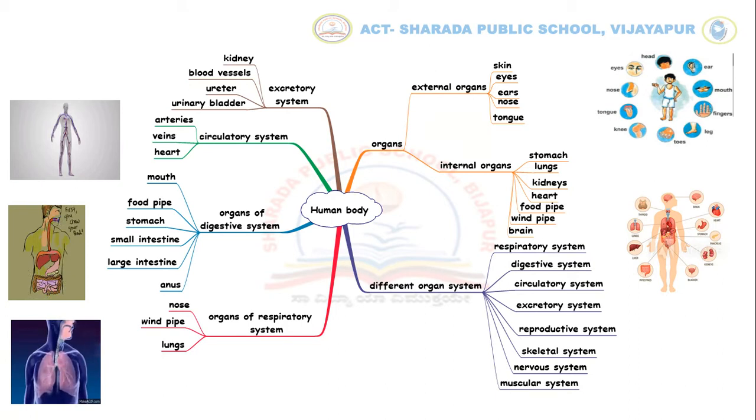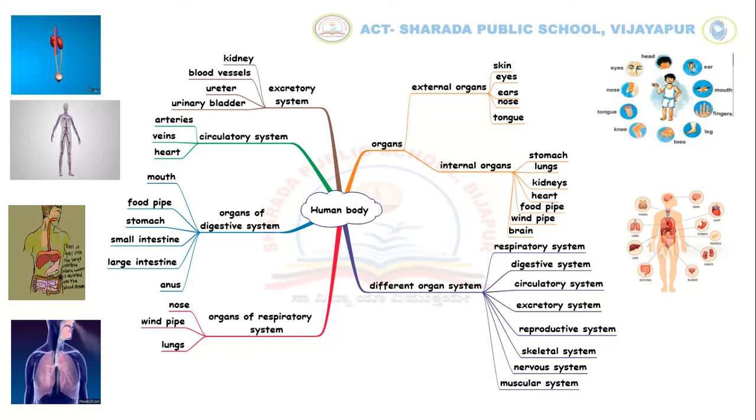Let's know about the excretory system. Children, our body works all the time. As it works, it produces waste. These waste mix with the blood. Hence, blood has to be cleaned. Organs that remove waste from the blood form the excretory system.